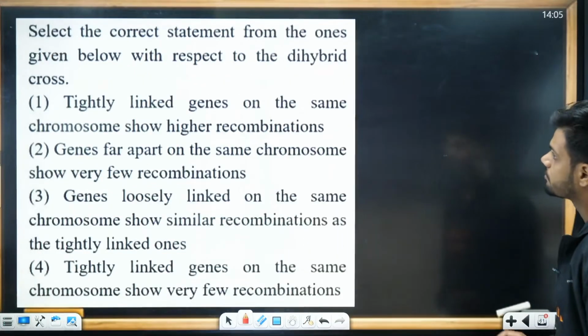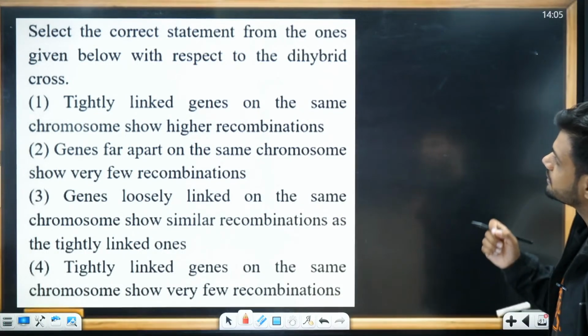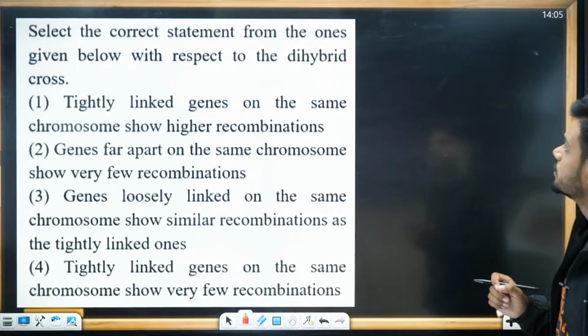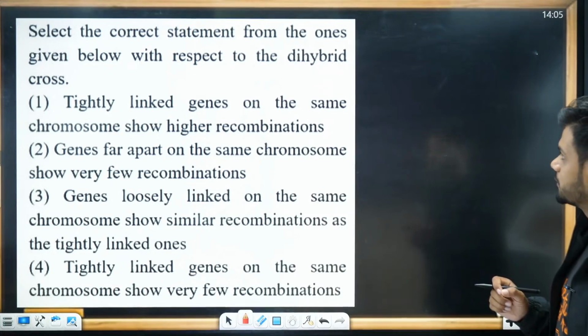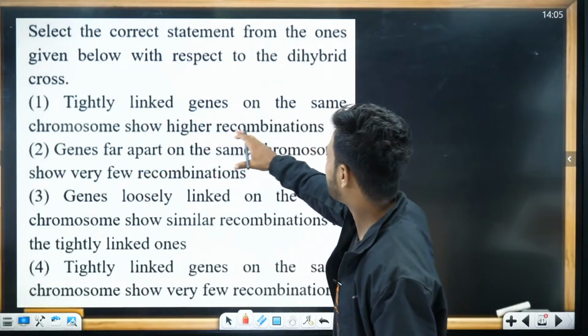Next question. Select the correct statement with respect to a dihybrid cross. Tightly linked genes on the same chromosome show very high recombination?